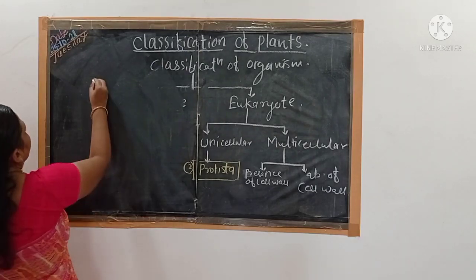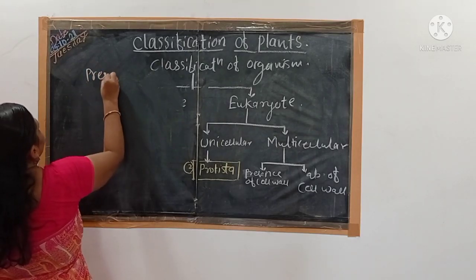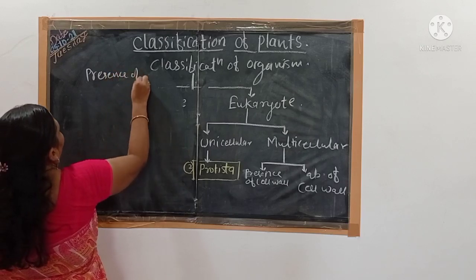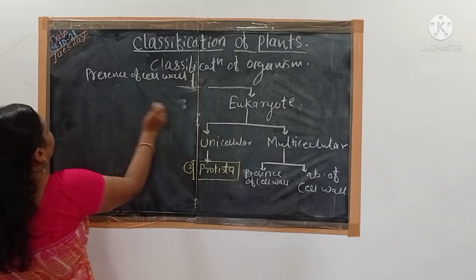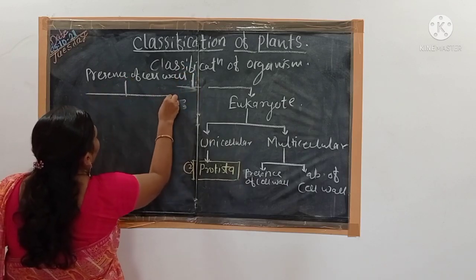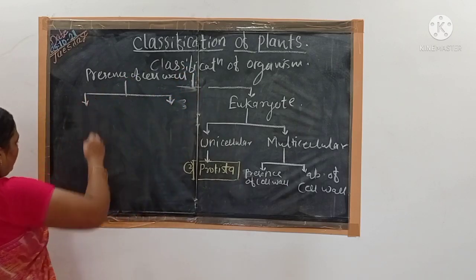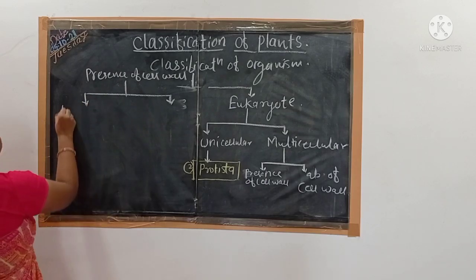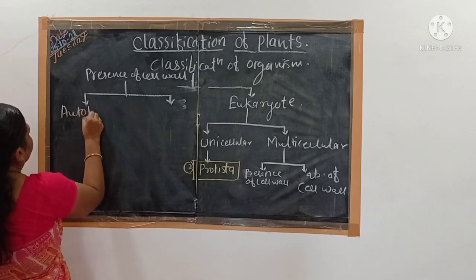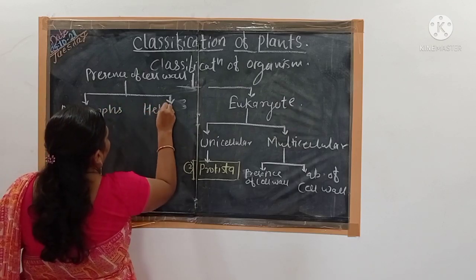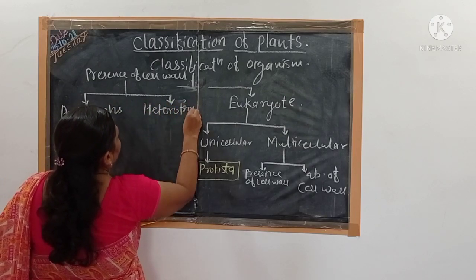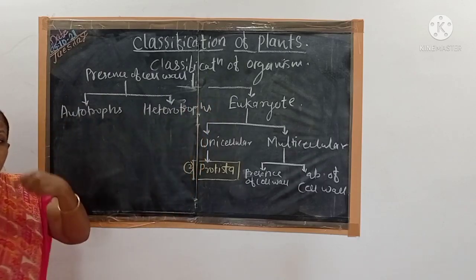I will write here presence of cell wall. These organisms are divided according to their mode of nutrition. What is the mode of nutrition? They are divided into autotrophs and heterotrophs. What are autotrophs?